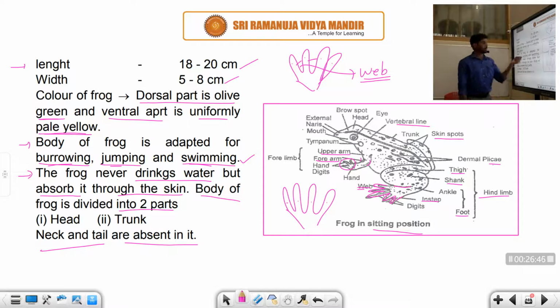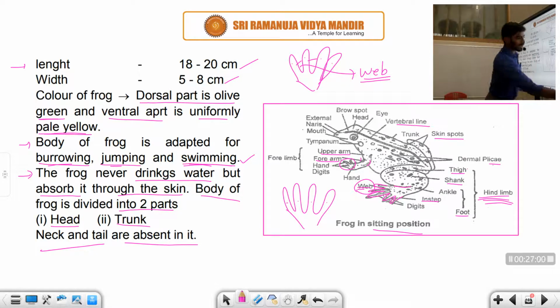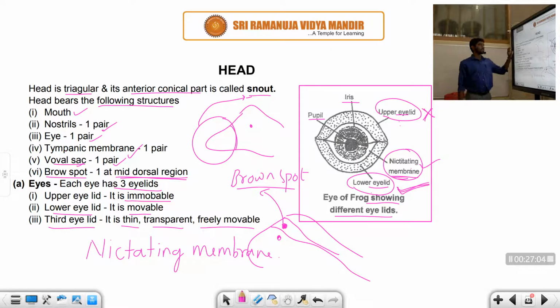Jumping is done with the help of hind limbs, right, student? And swimming is done with the help of webs. Generally we discuss two parts, a head part and a trunk part. In the head part the mouth is present, nostrils one pair, eyes one pair, and tympanic membrane one pair.